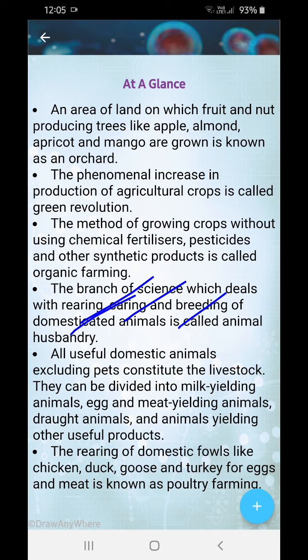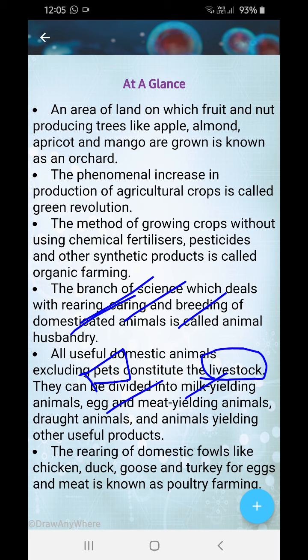Suppose you're keeping a rabbit and you love that rabbit very much and you don't want to eat its meat, you care for the rabbit, that's a different thing. These are called pets. But if you're keeping a cow and making the cow work the whole day, and then the cow becomes tired and comes back and you give it only a little to eat, that's known as livestock.